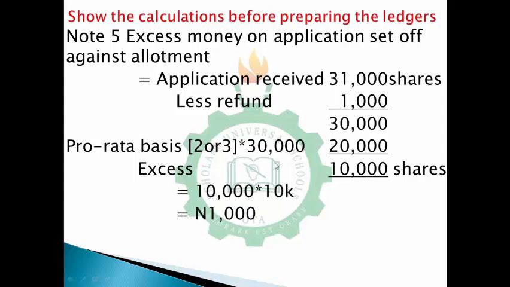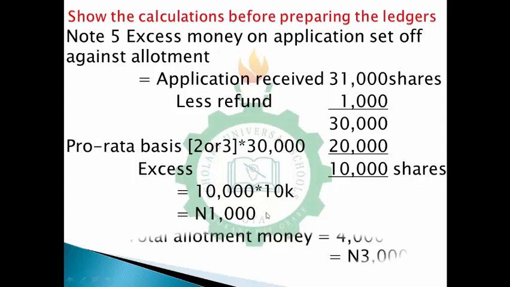Don't forget that they said this excess money on application should be set off against allotment. And on allotment, earlier we said we are expecting 4,000 naira. So if we take out 1,000 from 4,000, I will have 3,000 left. So the total allotment money that I will be receiving would now be 3,000 instead of 4,000, because I have set off this 1,000 against the allotment money.